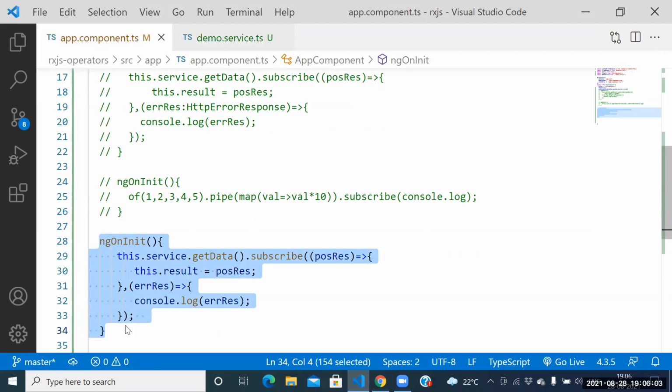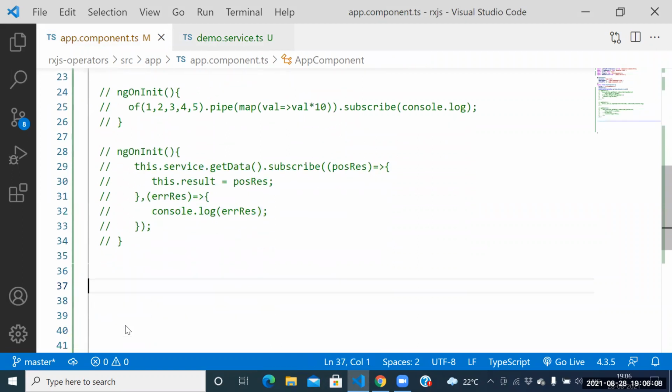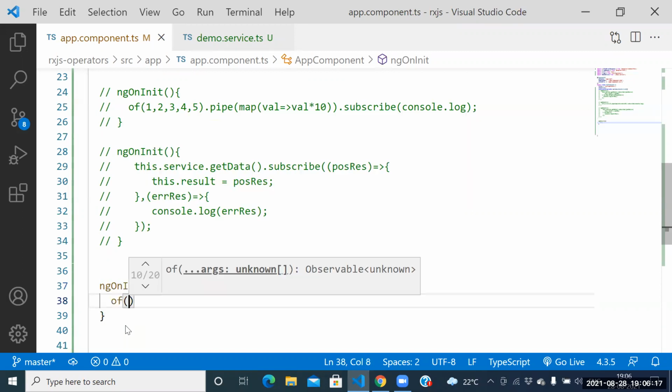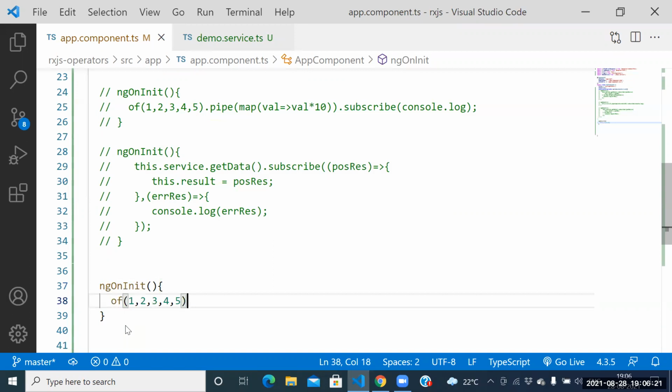Who is the important lifecycle hook here? ngOnInit. Here we have one important lifecycle hook, ngOnInit. Yes or no? Next one, guys. Here itself, just take some values: 1, 2, 3, 4, 5. Guys, how many values do we have?